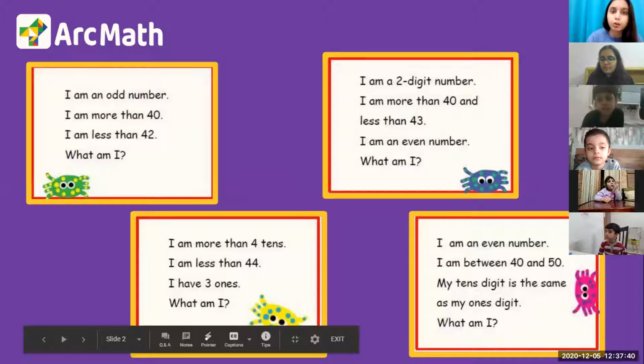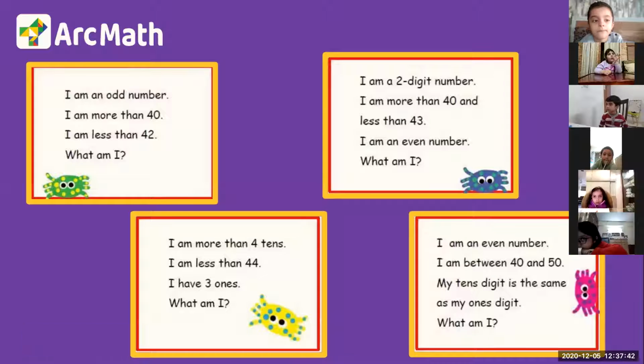So the first problem here is I'm going to read that problem and you have to think what will be the answer for that. Okay, this is kind of a puzzle. So you all have to solve it. You have to be very careful while I am reading it. So here we have, I am an odd number. Okay, do you all remember what an odd number is?